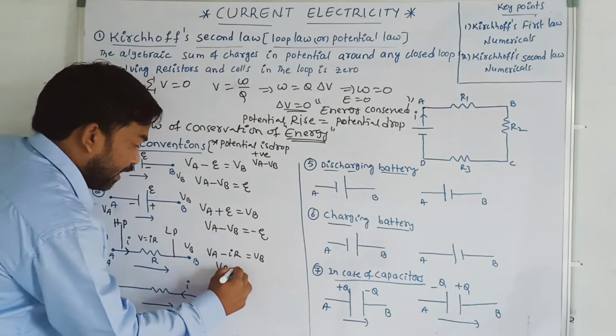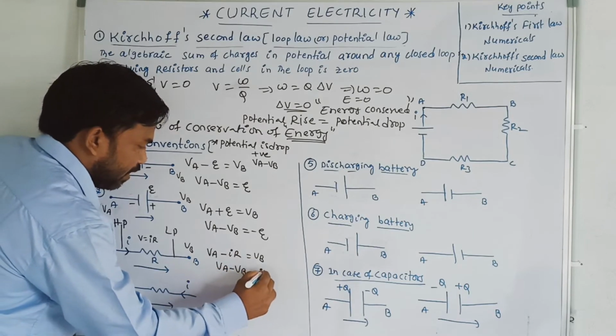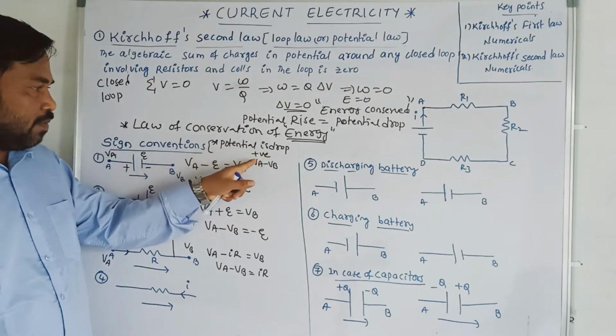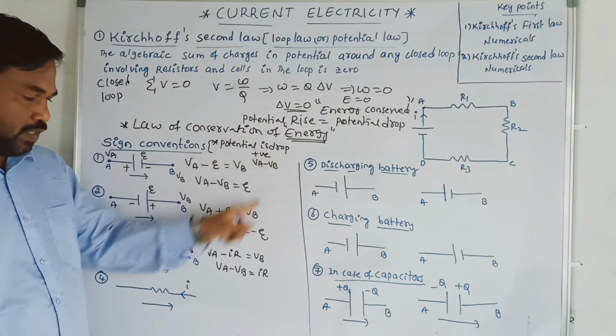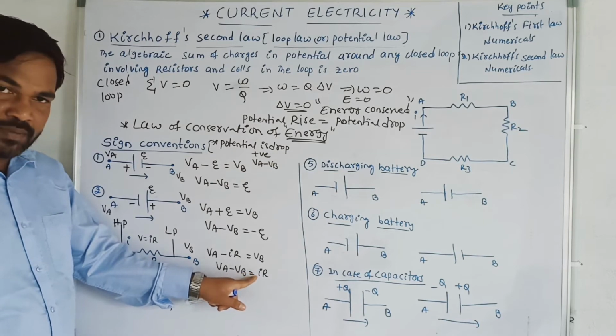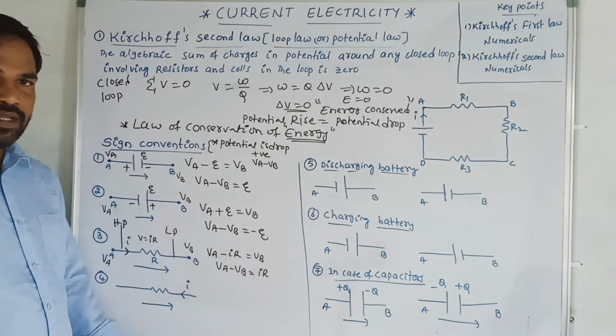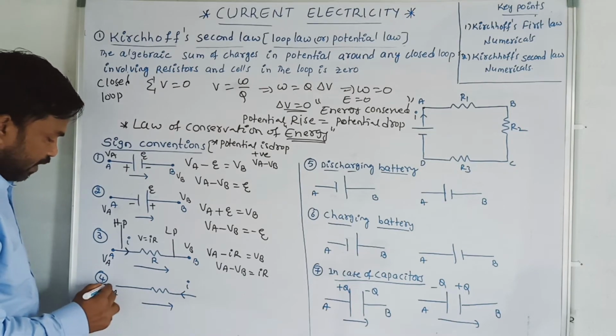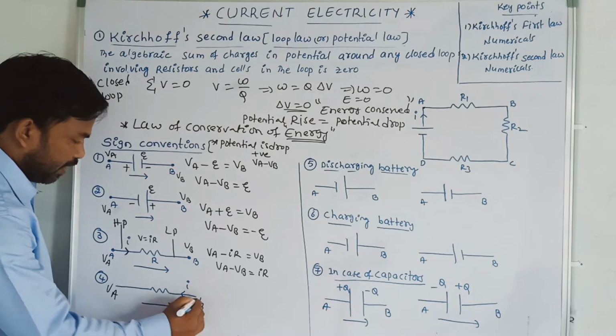Therefore VA minus VB is IR, positive. Potential is dropped, so VA minus VB will be positive. That is VA minus VB is equal to plus IR.